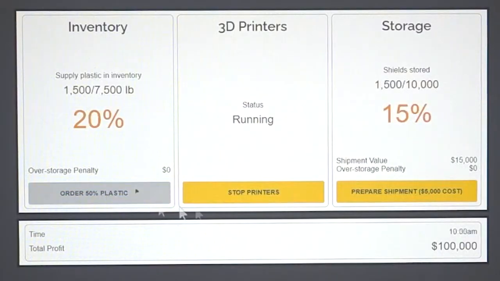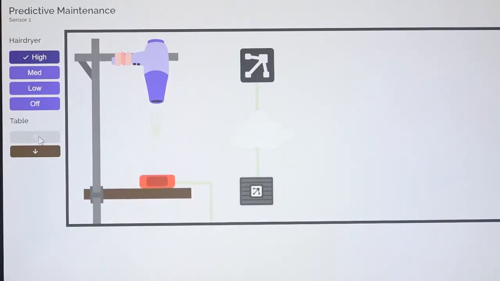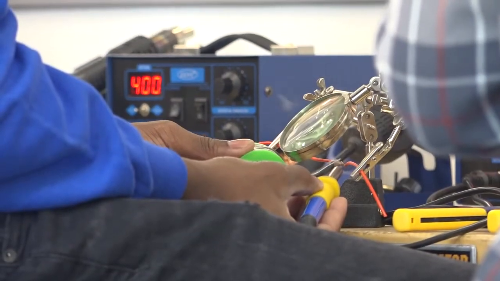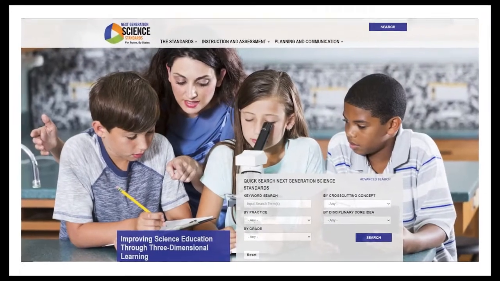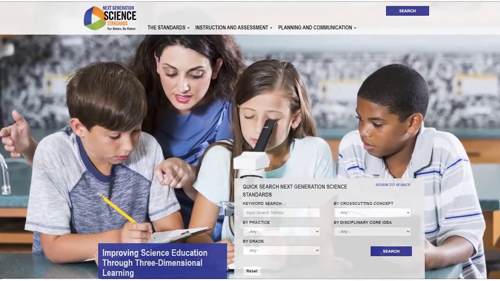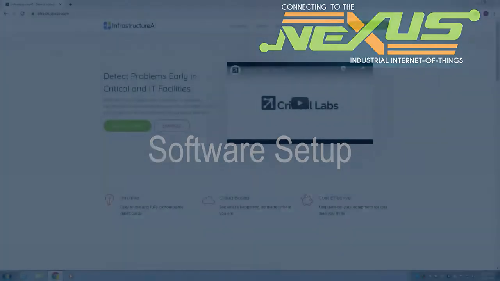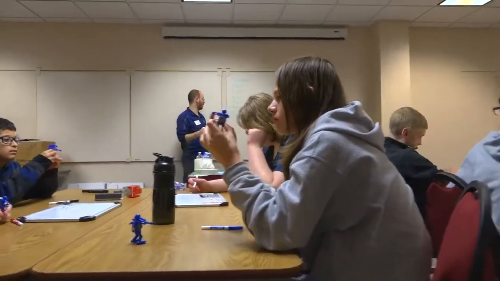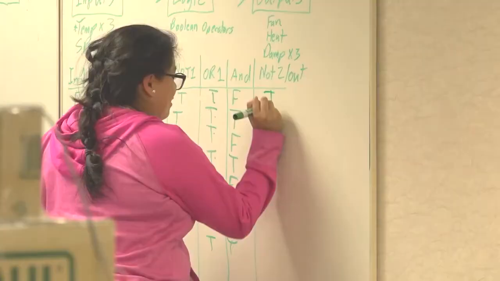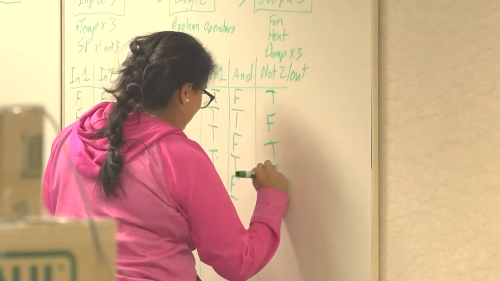Nexus modules are free, easy to implement, and suitable for remote or in-person learning. They are matched to the Next Generation Science Standards and to the Common Career Technical Core. Short, on-demand tutorials show you how to use modules with your learners. Real-time support is also available.